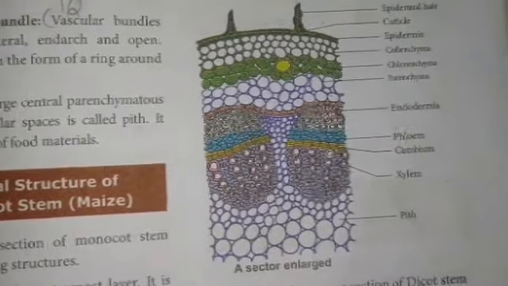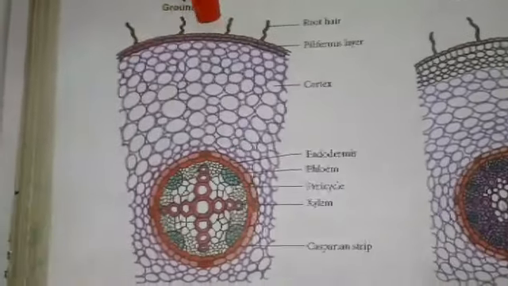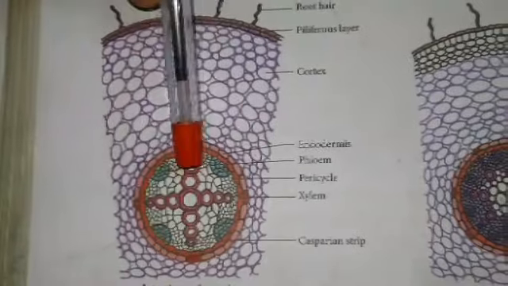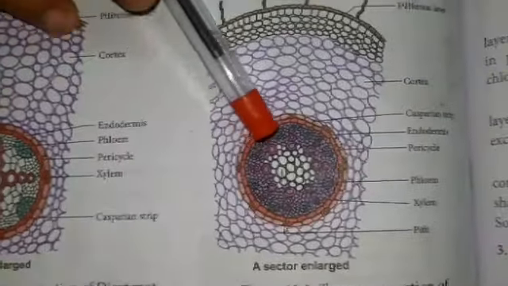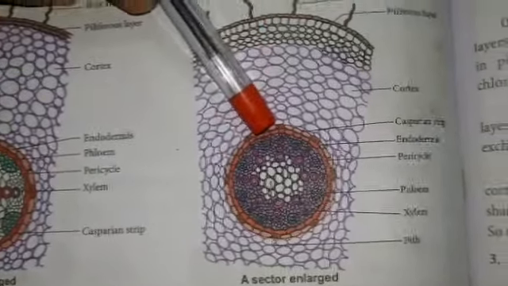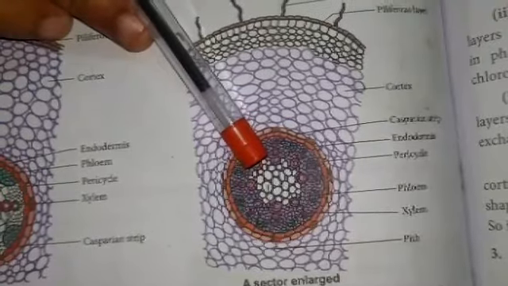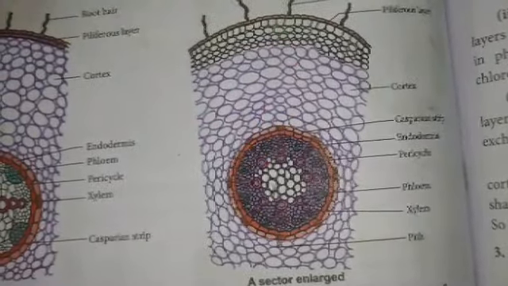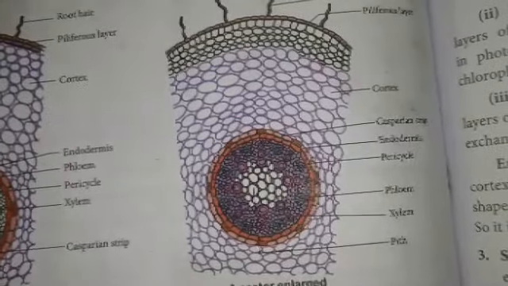Generally, the ground tissue system is differentiated into three main zones. One is the cortex, pericycle and pith. Cortex, pericycle and pith region is present in the middle. It is classified into extrastellar ground tissue and intrastellar ground tissue.